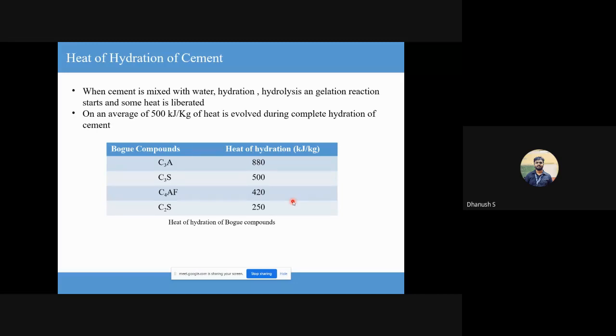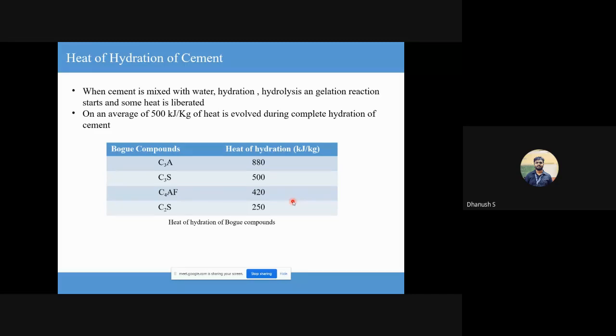So what happens in these mass concreting structures? You know what mass concreting is? Where there is a huge volume of concrete that is poured at once. So think of things like a dam. It is huge, it is wide, it is deep, and you have to pour all the concrete at once. So if you have a cement with a high content of C3A in it, there's obviously more heat that is evolved, and in such a huge volume of concrete, more heat is evolved. So all the water that is there in the matrix is lost. It will start leading to shrinkage cracks.